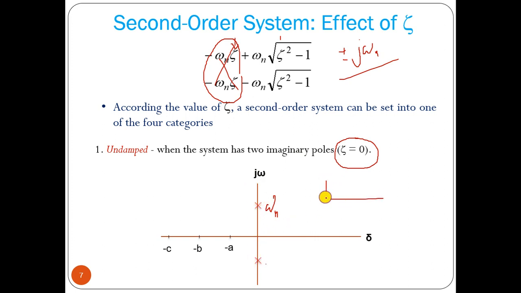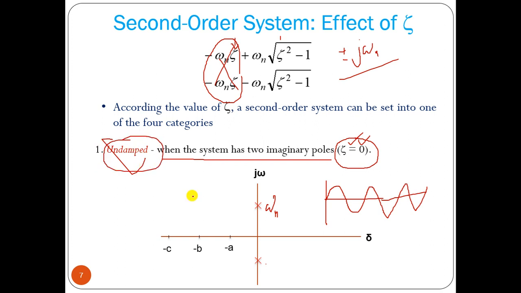So what will be the response? The response will be complete oscillation. So when the system has two imaginary poles, as zeta equal to 0, your system response is undamped, pure oscillatory in nature.